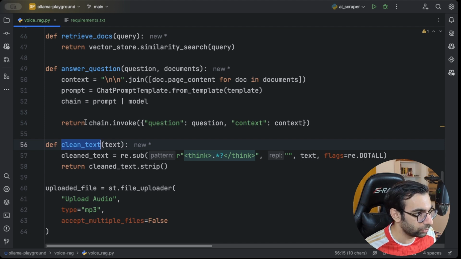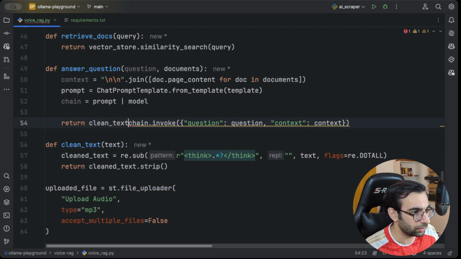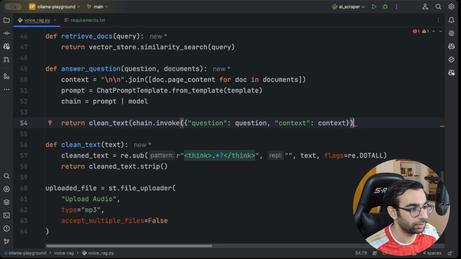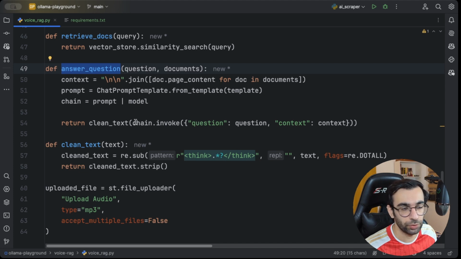And then I want to call it on the response of the LLM. So this way, the response would be completely clean and without the think tag, and I can just call answer question right away and show it in the UI.